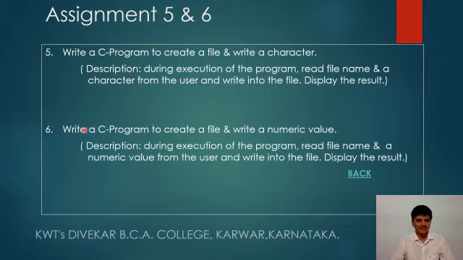Similarly, assignment number 6 is: write a C program to create a file and write a numeric value. The description of assignment 6 is: during execution of the program, read the file name and a numeric value from the user, write it into the file and display the result.